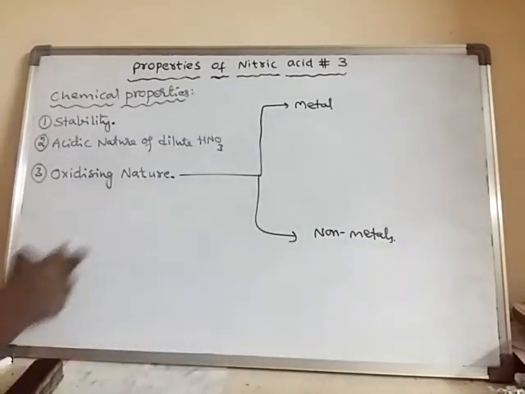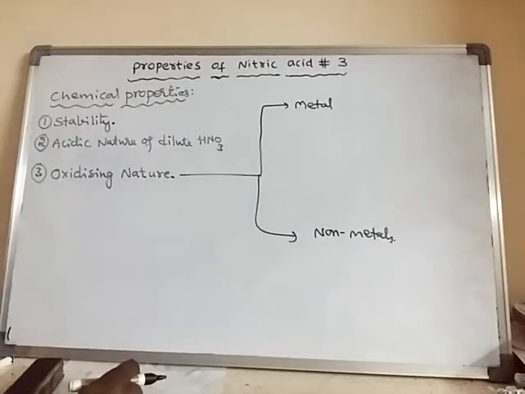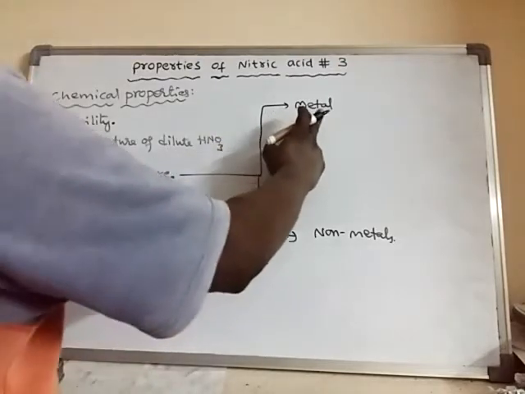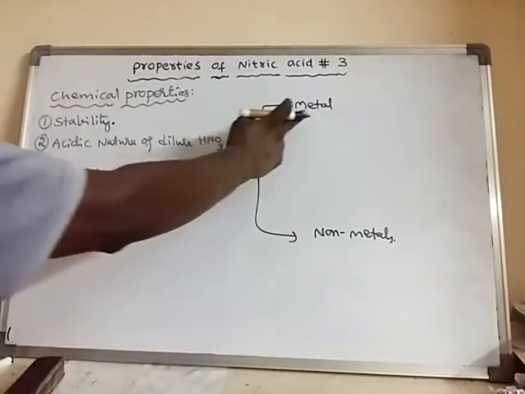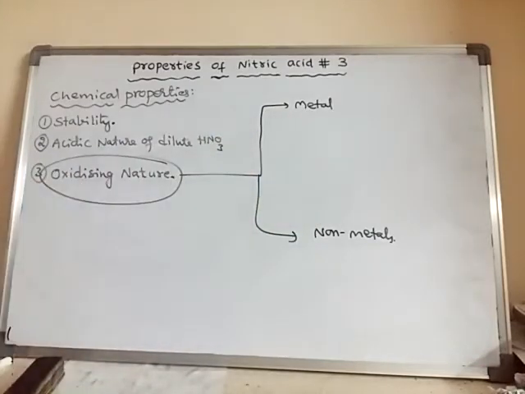Okay, oxidizing nature, so it can oxidize metals as well as non-metals. So we will discuss these things. But before that, first let us know how this nitric acid is acting as an oxidizing agent.